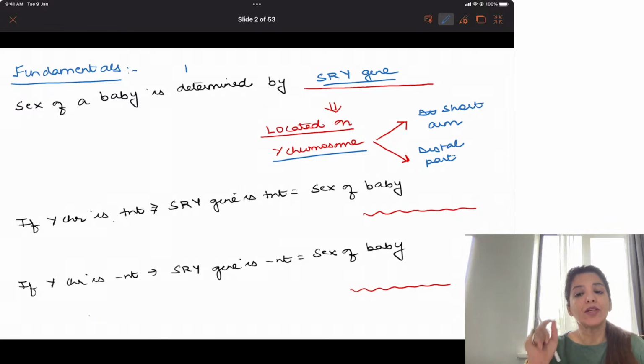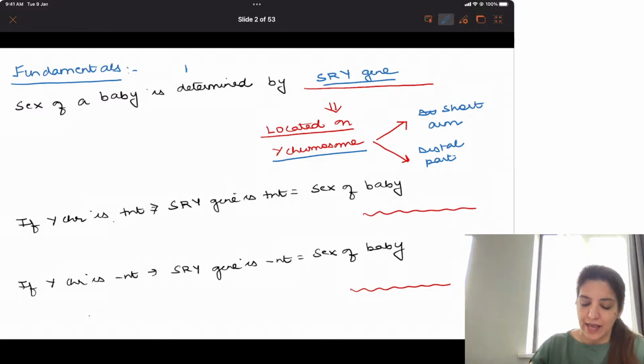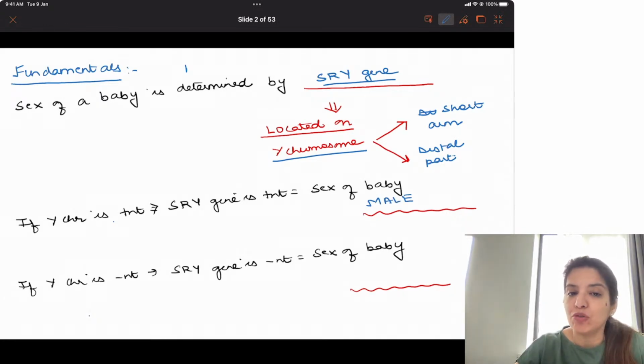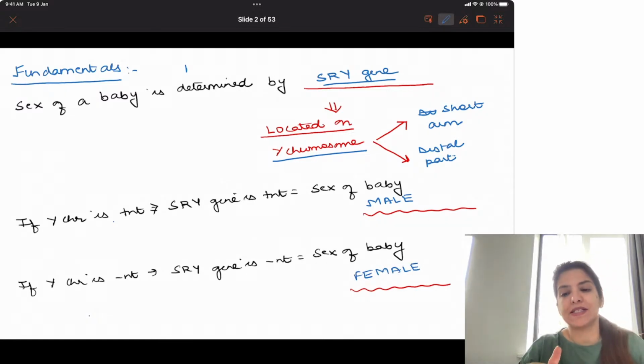Now, if Y chromosome is present, that means SRY gene will be present, and that means sex of the baby will be male. And if Y chromosome is absent, SRY gene will be absent and sex of the baby will be female. Right? So whenever Y chromosome is present, we say sex is male, and whenever Y chromosome is absent, it means SRY gene is absent, and then we say that the sex of the baby is female. Now a very simple thing, right?